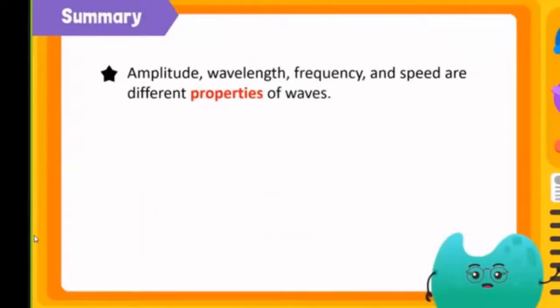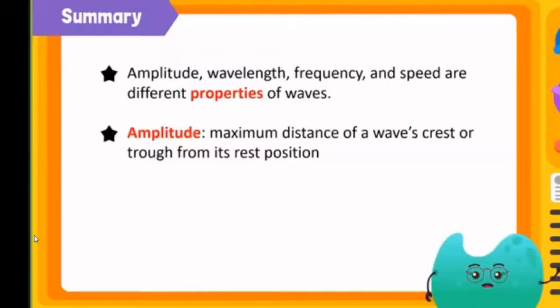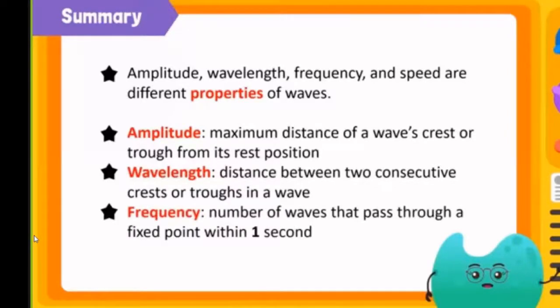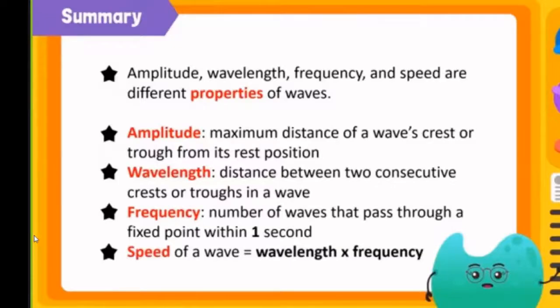Today, we've learned that amplitude, wavelength, frequency, and speed are different properties of waves. Amplitude is the maximum distance of a wave crest or trough from its rest position. Wavelength is the distance between 2 consecutive crests or troughs in a wave. Frequency is the number of waves that pass through a fixed point within 1 second. The speed of a wave is equal to the product of its wavelength and frequency.